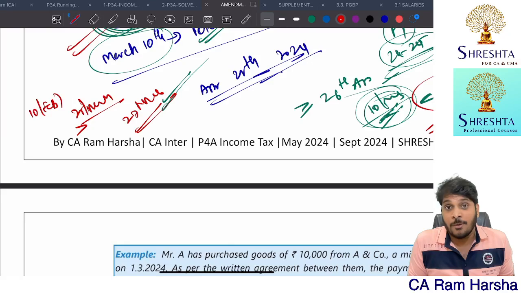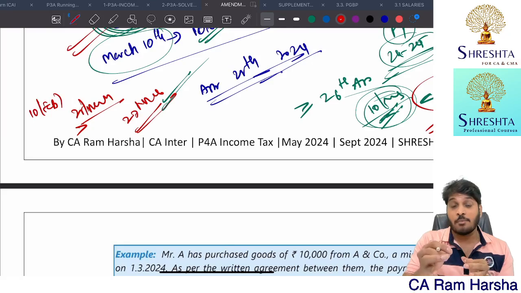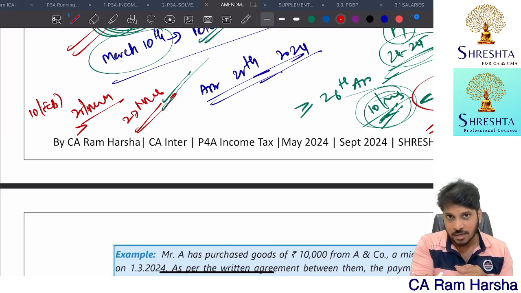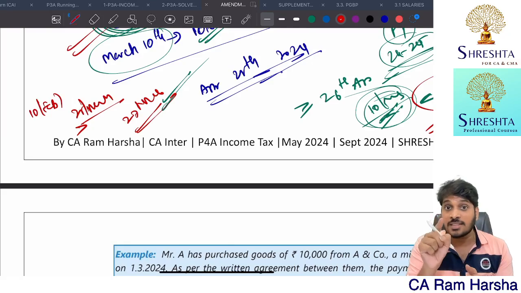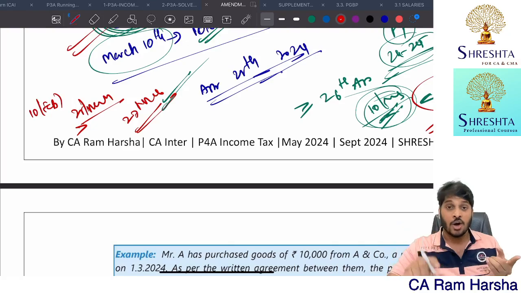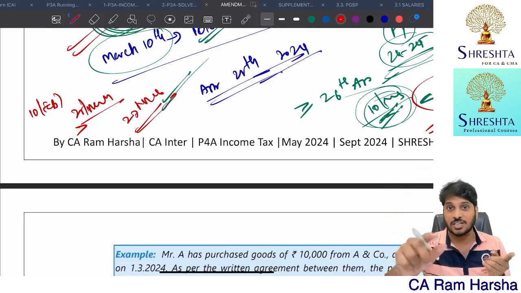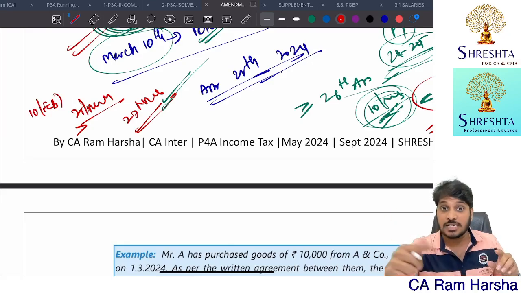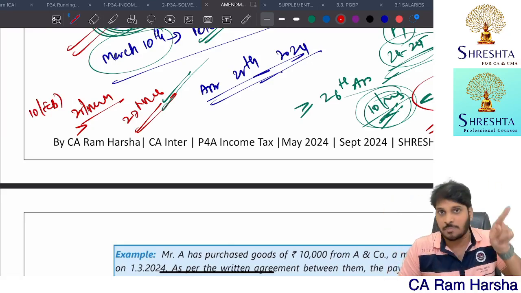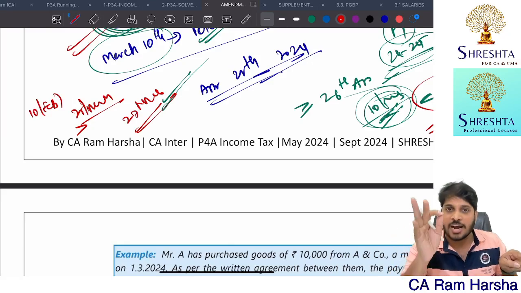But what if you purchased some goods and services from MSME and the amount is outstanding as on balance sheet date? Then you need to check whether that amount is settled to the MSME within 15 days from the transaction date or within 45 days from the transaction date. If it is paid within 15 days or 45 days, you complied with the MSME law.